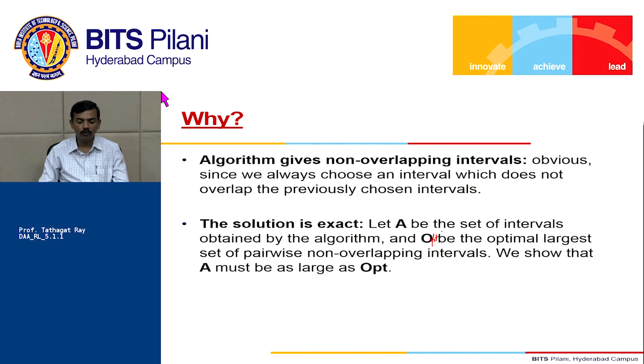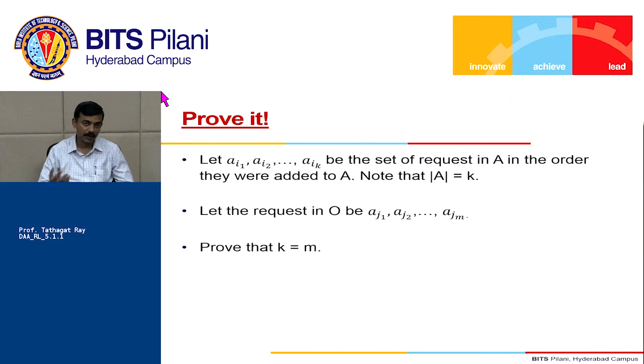Fine. So what it is saying is we need to show the following. We need to show that using this strategy, whatever set of intervals or activities we select is going to be as large as the optimal solution for the problem. Okay. So my strategy is going to work. So let's try to prove it. Let's say Ai1, Ai2, and so on up to Aik be the set of activities in A in the order they were added to A. Okay.